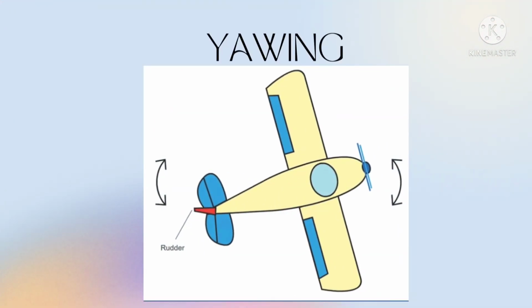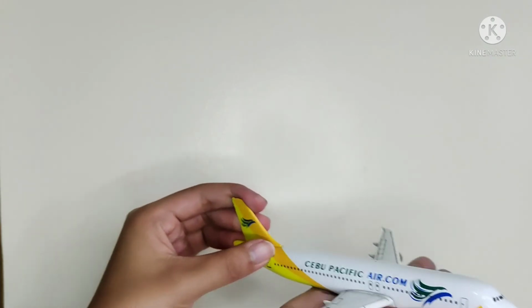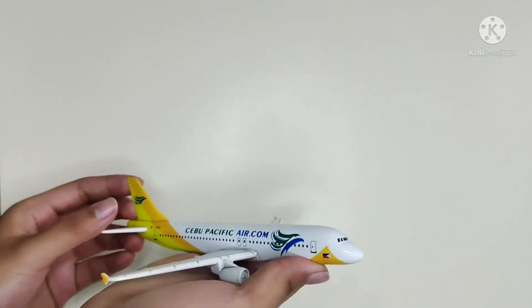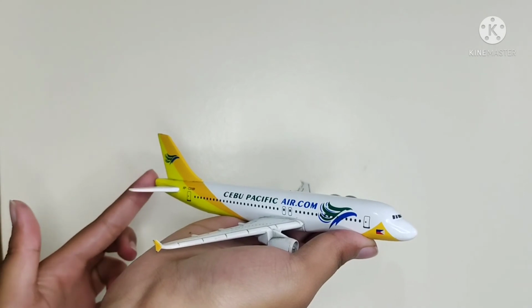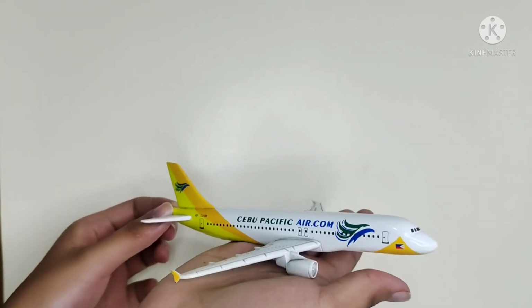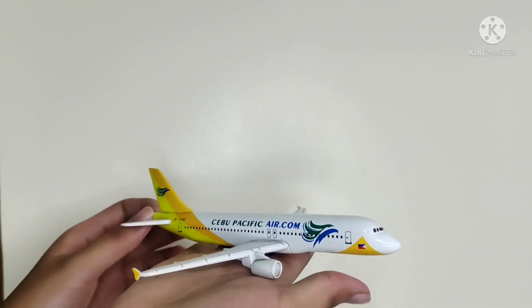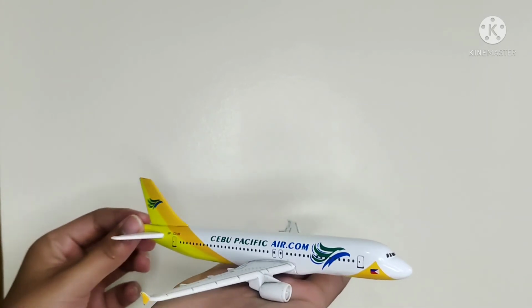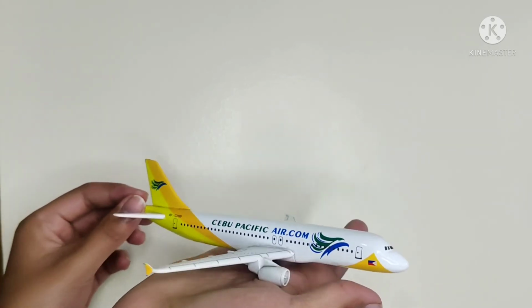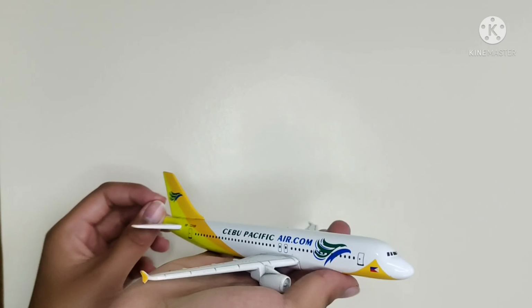Rotation around the vertical axis is called yaw. The rudder controls yaw. On the vertical tail fin, the rudder swivels from side to side, pushing the tail in a left or right direction. A pilot usually uses the rudder along with the ailerons to turn the airplane.